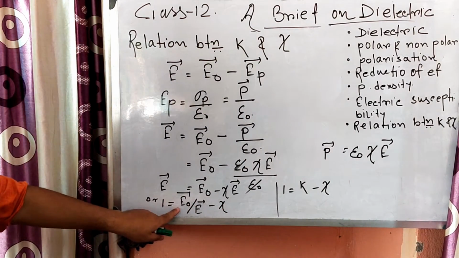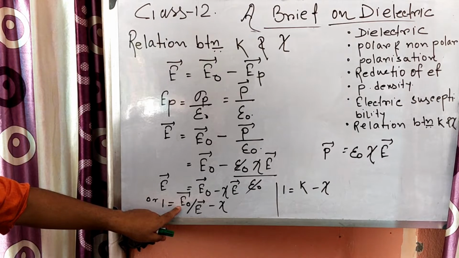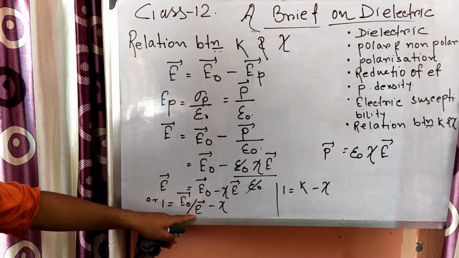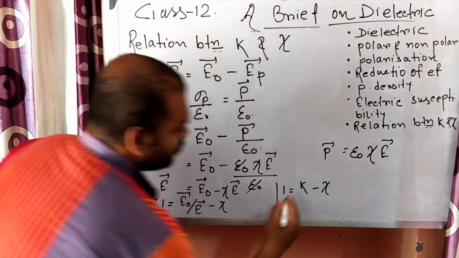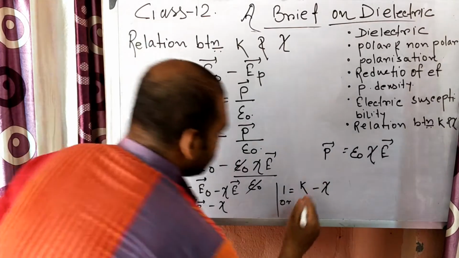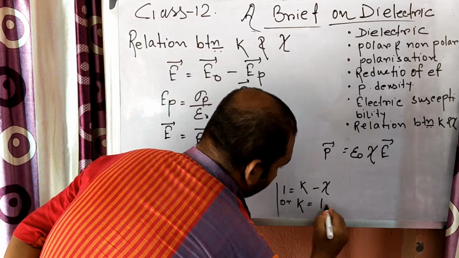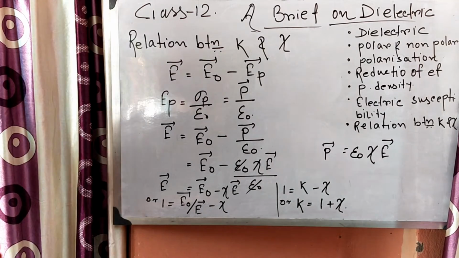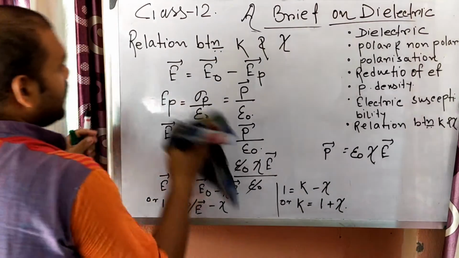Because E0 is the applied electric field and E is the reduced electric field inside the dielectric. So we can write K is equal to 1 plus chi. Understood? Very easy.